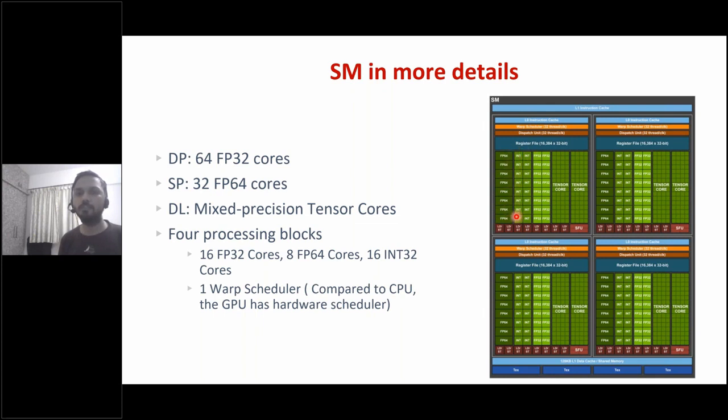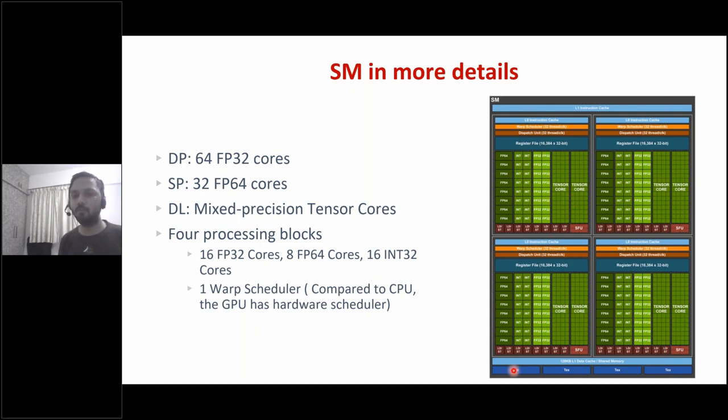Here you see X number of cores which are supposed to do only integer computation. What you see here are X number of cores which are supposed to do 32-bit computation. There are some specialized cores, also called tensor cores, which are very good when you want to do computations which are 16-bit, or also mixed precision.